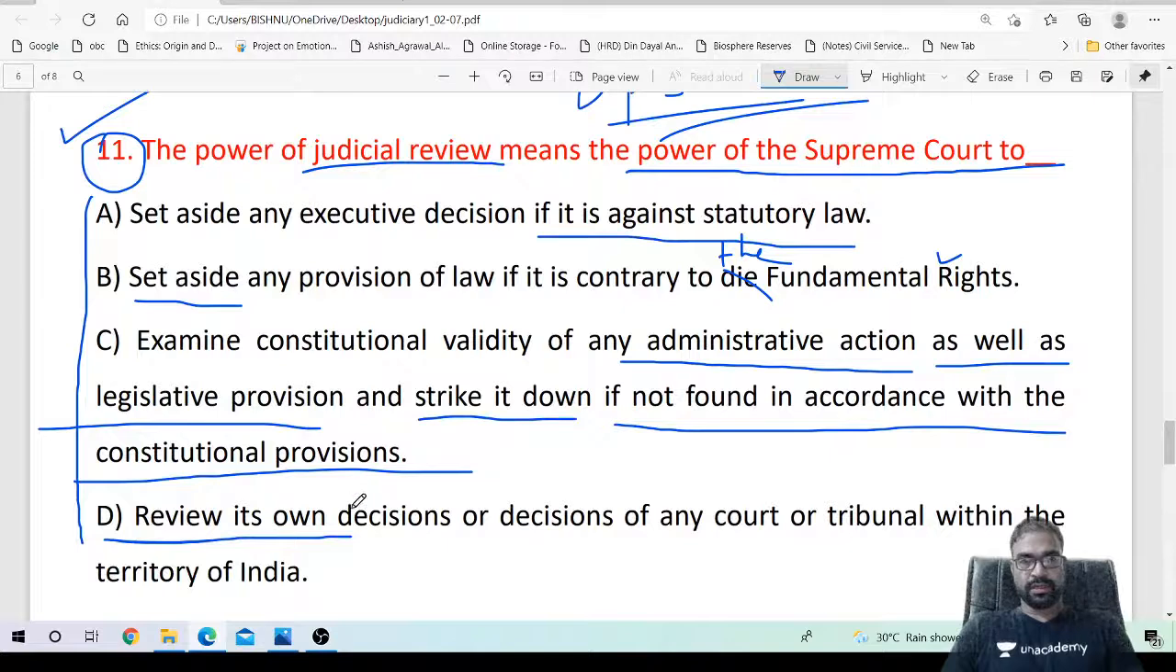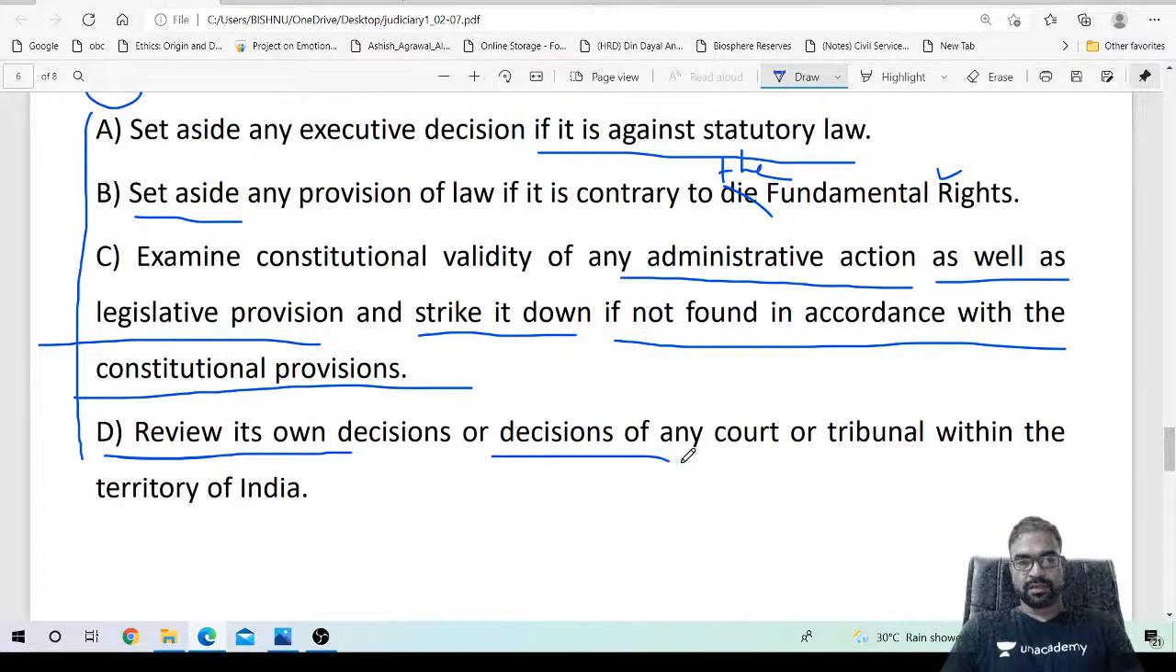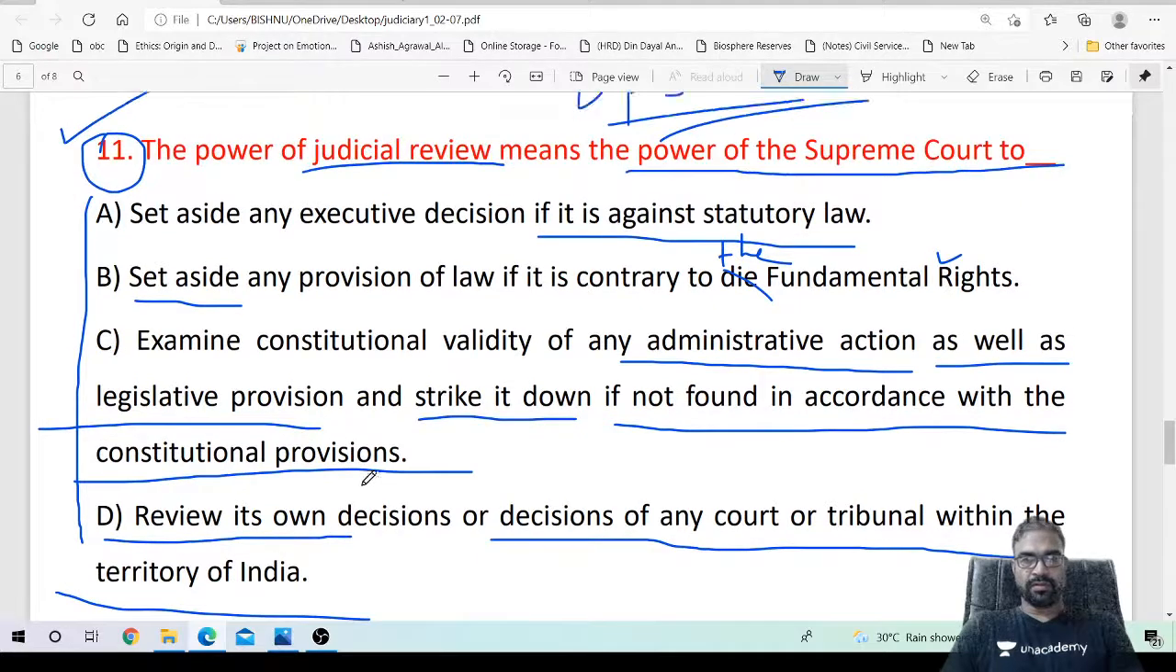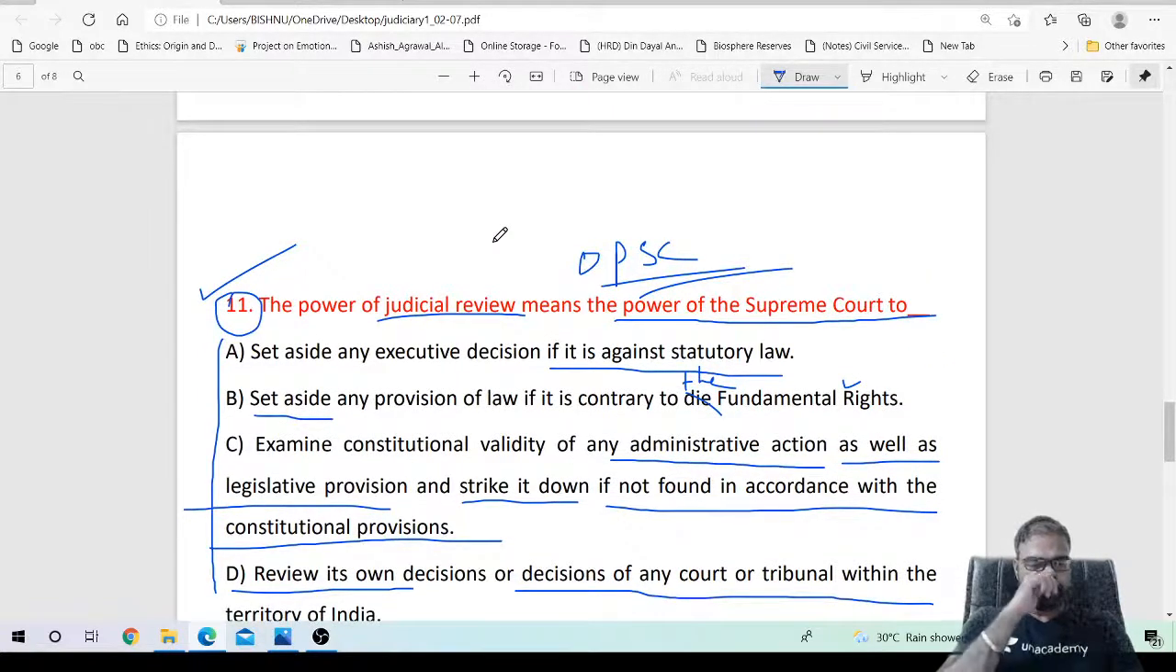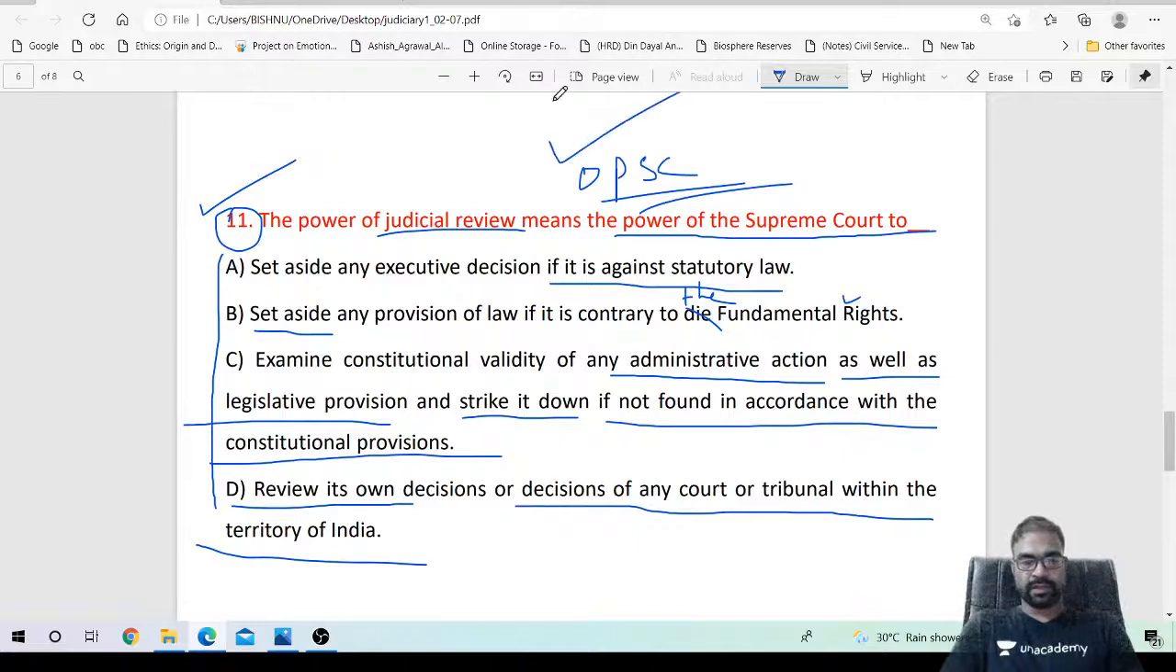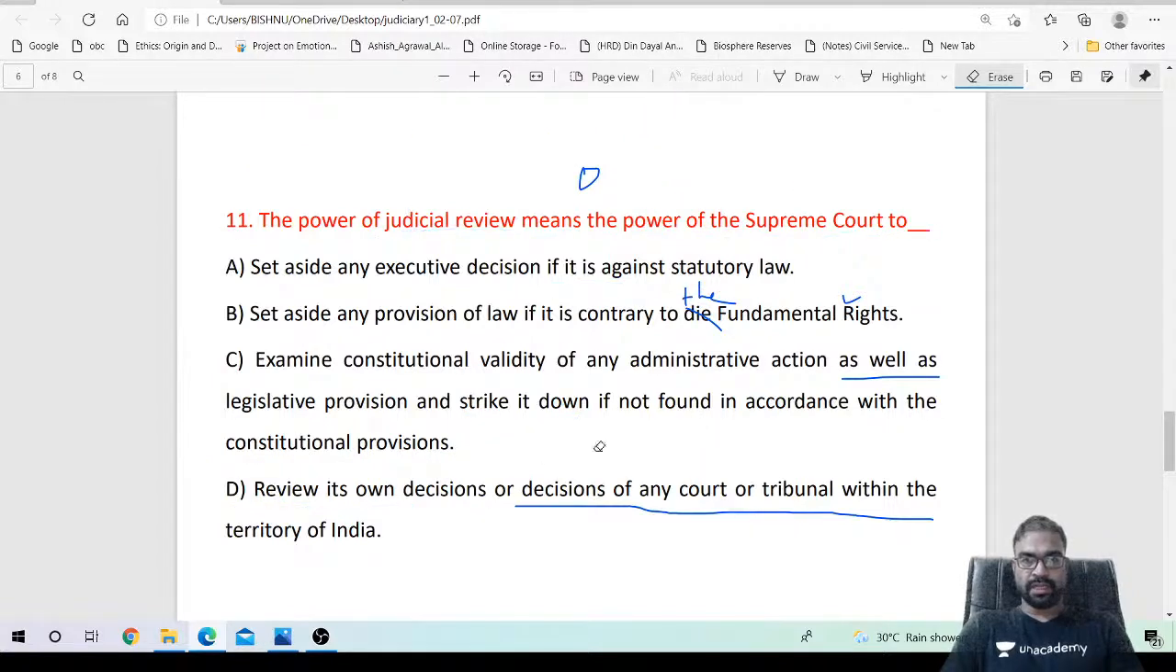Review its decisions or decisions of any court or tribunal within the territory of India. What is the meaning of judicial review? OPSC last, UPSC also, this question has been asked. So what is the meaning of judicial review? Answer the question. Very good.